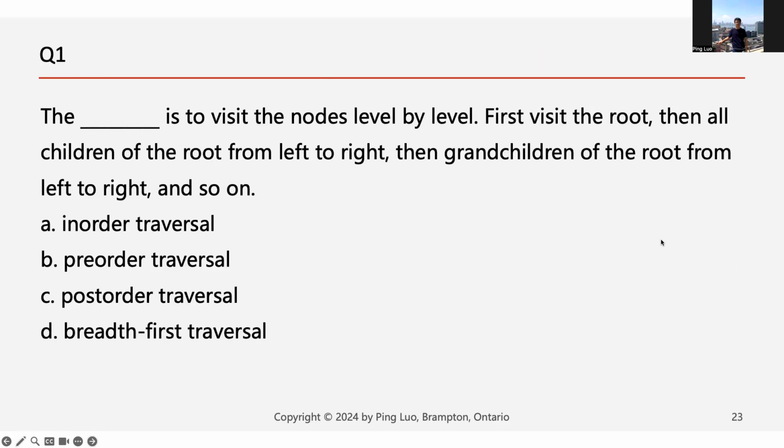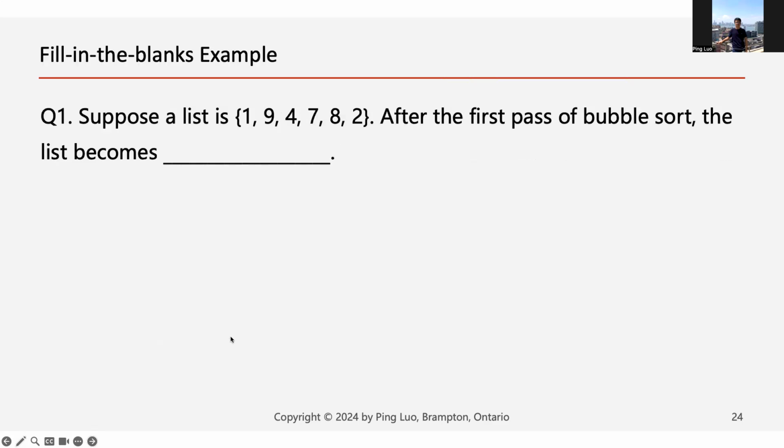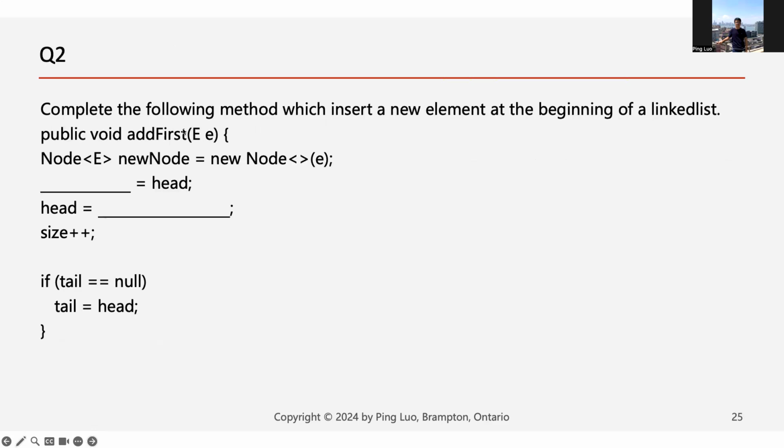And also we talked about the binary search tree today, and there are some traverse methods. The one that searches level by level is called breadth first search. And this one, you might have already seen it, kind of like the example.